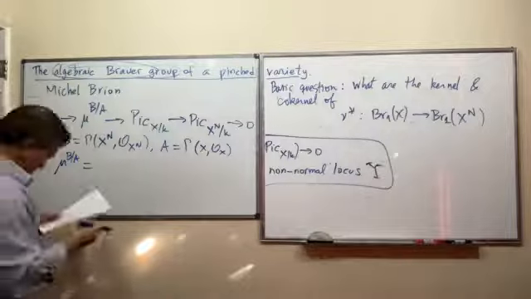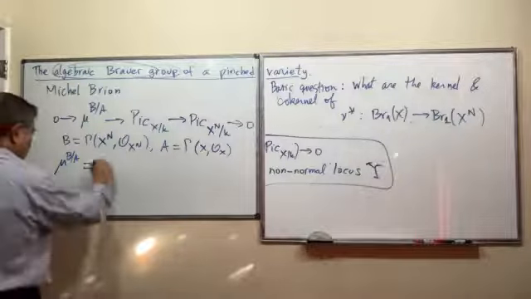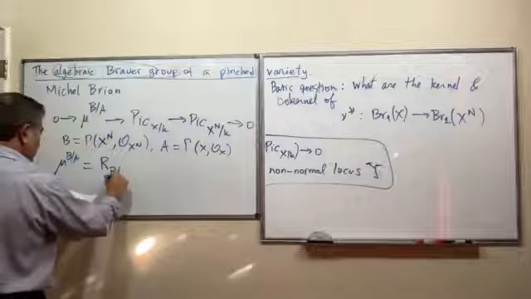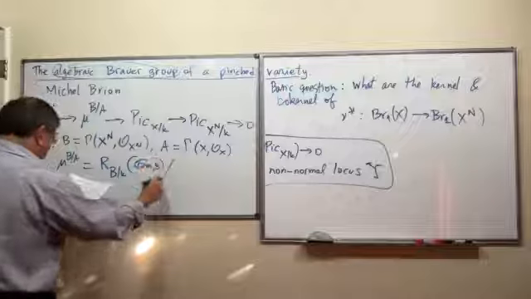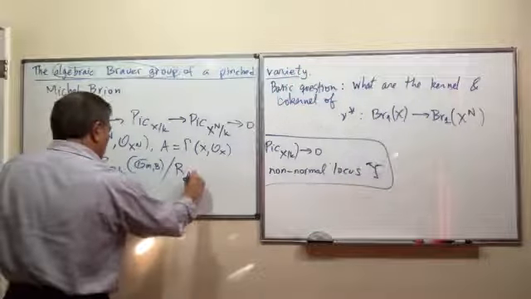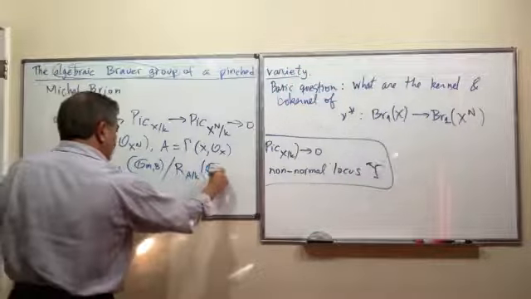This relative unit group is just the Weil restriction of the multiplicative group scheme up here divided by the Weil restriction of this guy. Okay.